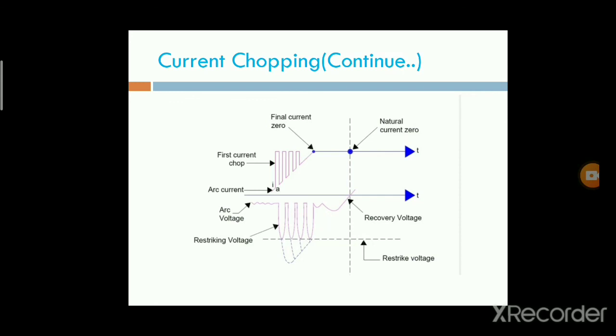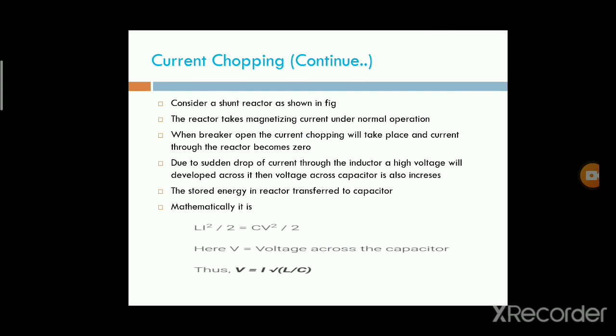Along with these phenomena, current chopping and resistance switching, what is meant by the arc voltage, the phenomena of the rate of rise of restriking voltage, and the expression for the restriking voltage are very important topics in circuit breakers.